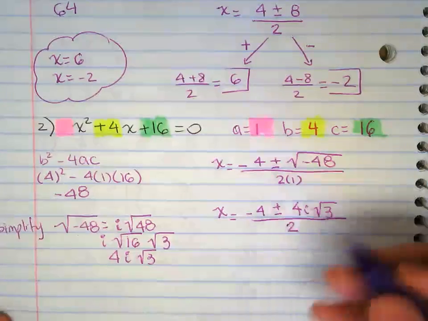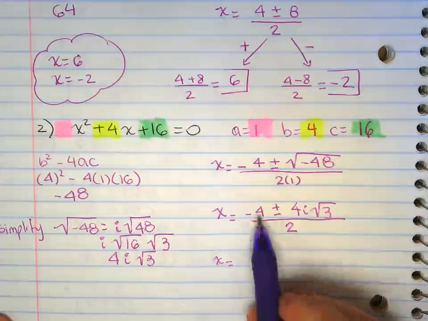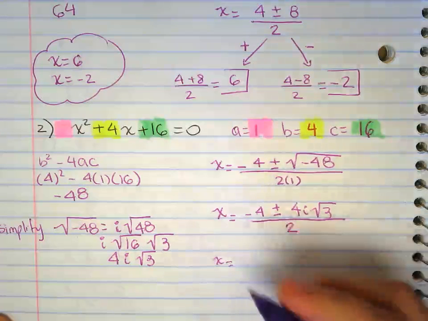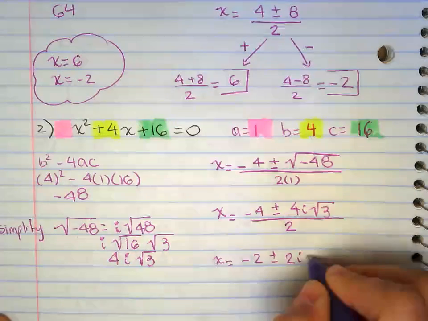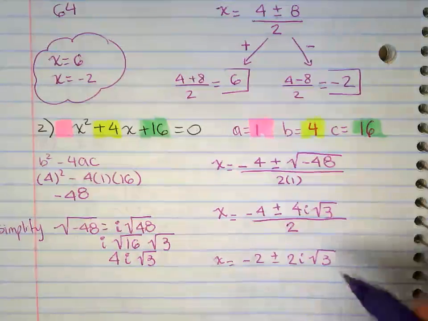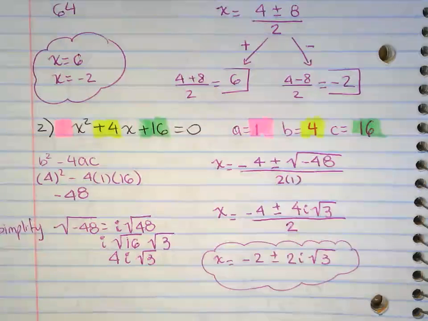Now we have to simplify this fraction. I can divide everything by 4. 2. Simplify this by 2, this by 2, this by 2. Since I cannot simplify any further, this is my final answer.